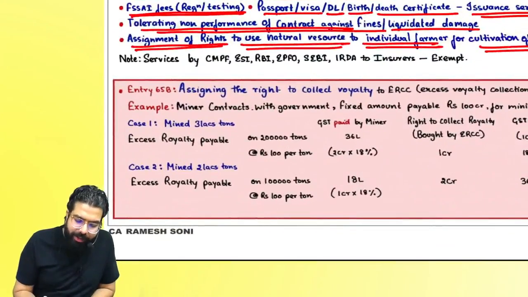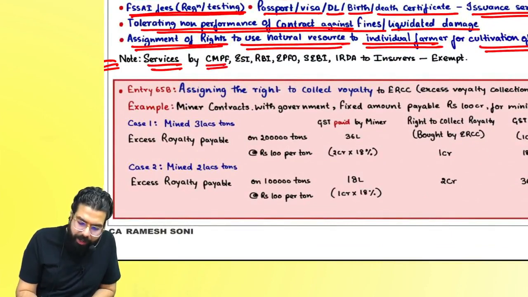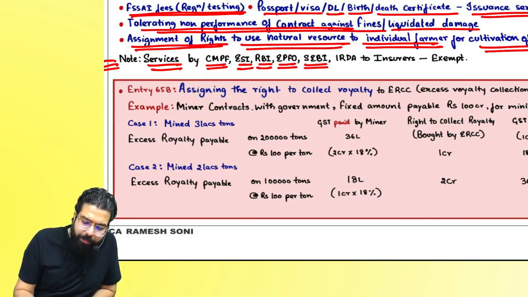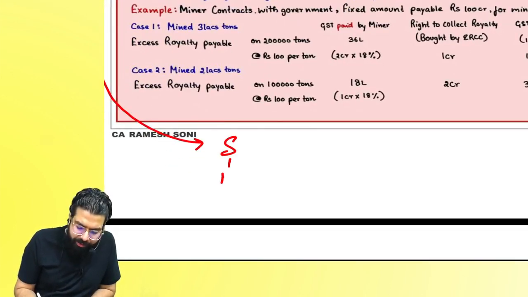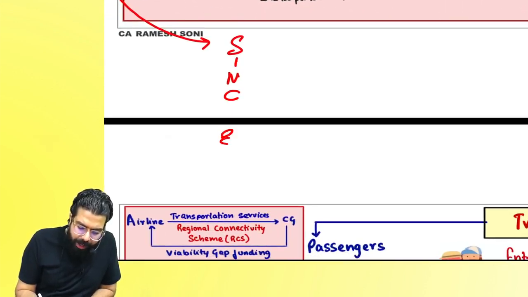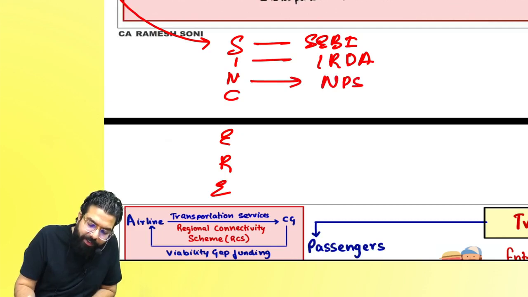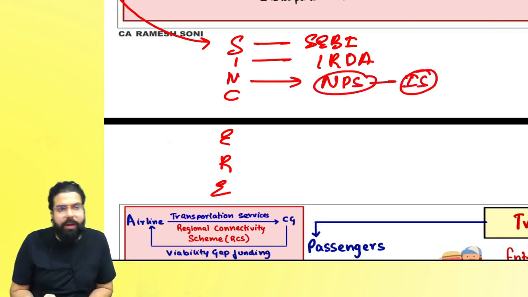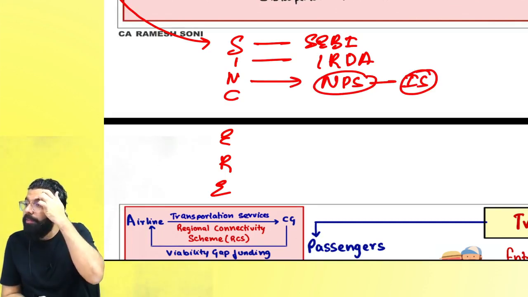Now, the last line over here: services by Coal Mine Provident Fund, Employee State Insurance, RBI, EPFO (Employee Provident Fund Organization), SEBI, and Insurance Regulatory and Development Authority of India to insurers are also exempt. Sir, I told you always: SINCERE services are exempted. S for SEBI services, I for IRDA services, N for National Pension System, if insurance is done under the National Pension System.